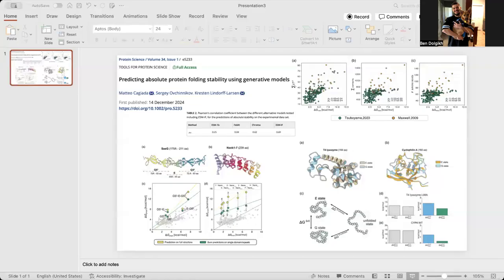Hello. Today I'll be discussing a recent paper by Kagiata and colleagues titled Predictive Absolute Protein Folding Stability Using Generative Models from Protein Science. Here, the authors are interested in leveraging the Evolutionary Scale Model Inverse Folding, ESMIF, model likelihoods to assess delta delta G between wild type and variant sequences, using wild type sequence as input.